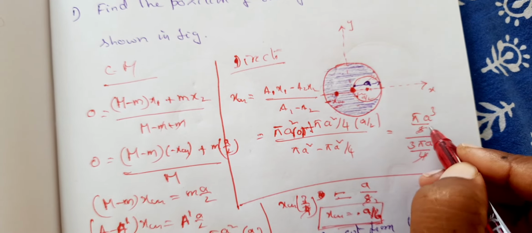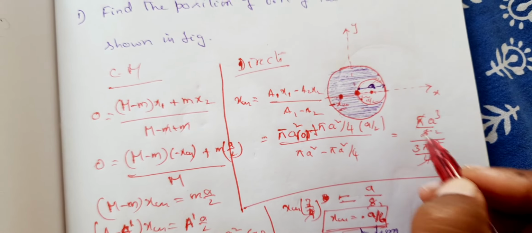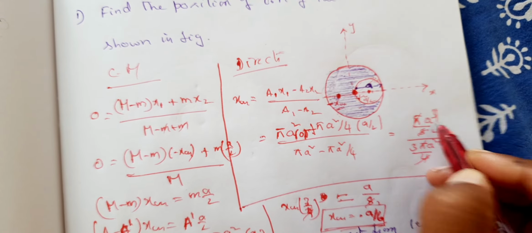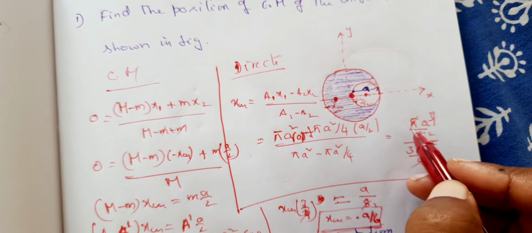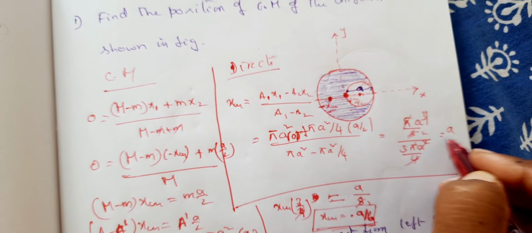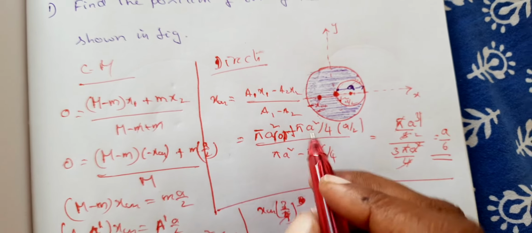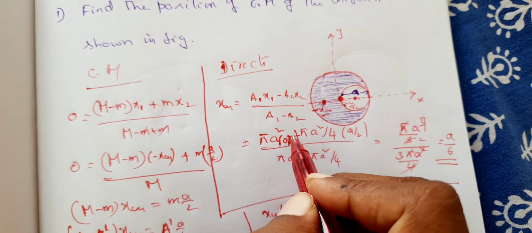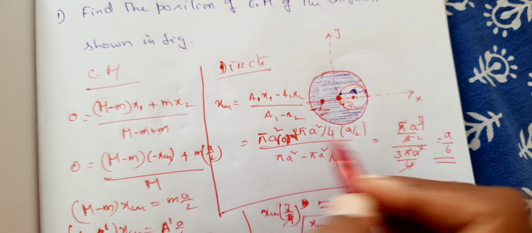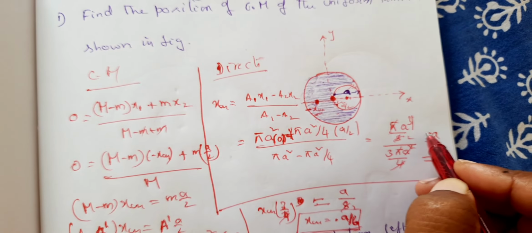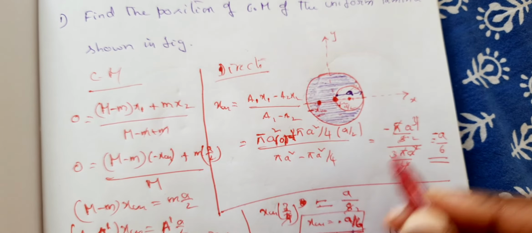Now 2 times pi will get cancelled. So A square. So now it is A by 6. Right, so here it is minus sign. Therefore you will get minus A by 6.